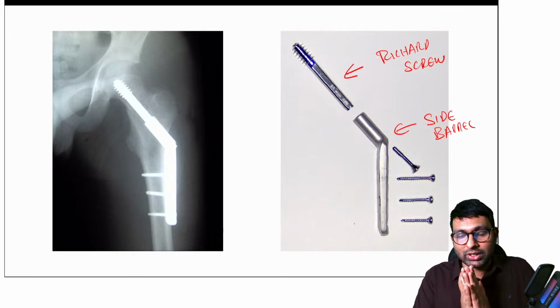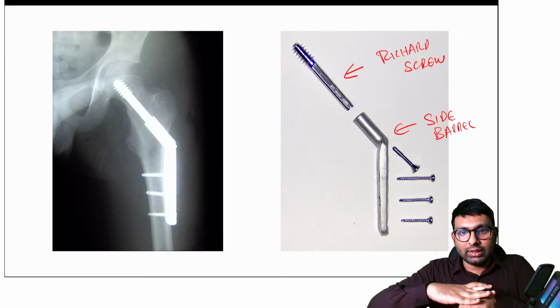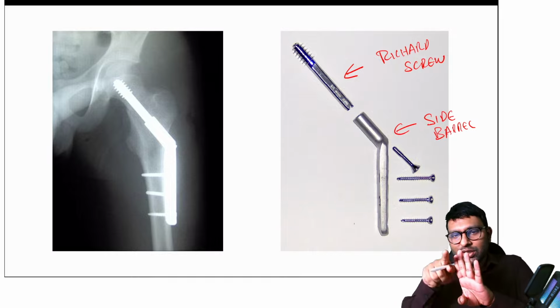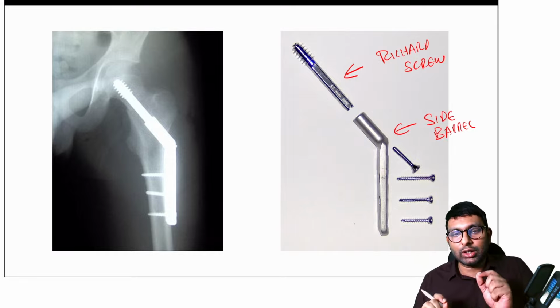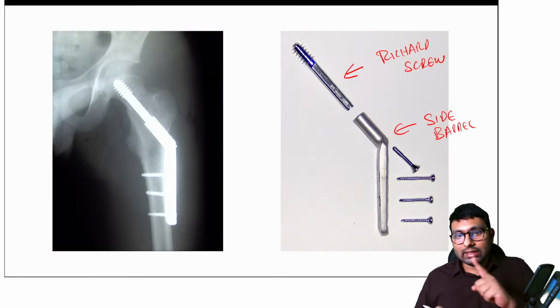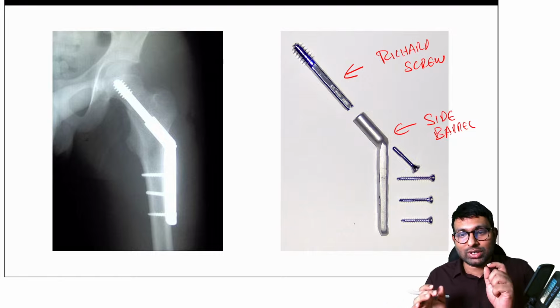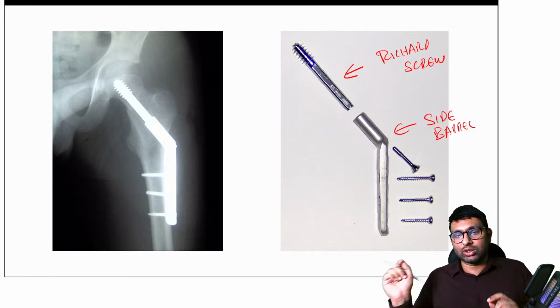Remember, whenever we put a plate also, we try to compress the fracture and then put a plate. Similarly here also, once you put that screw and that barrel plate, because of some amount of sliding between that screw and the plate, it will result in good healing, and that is the reason this is called as a dynamic hip screw or a sliding hip screw. Dynamic because there is movement. Do you understand the difference between static and dynamic? Static is when there is no movement. This is a dynamic hip screw because of this feature.